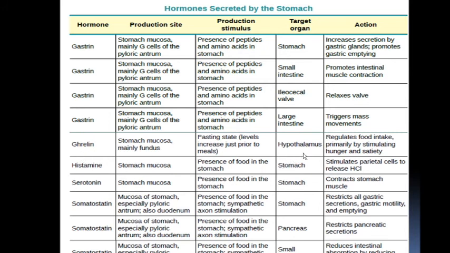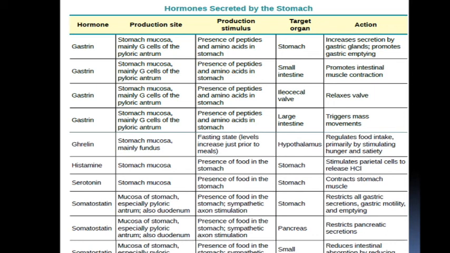Ghrelin's target organ is the hypothalamus. It regulates food intake, primarily by stimulating hunger and satiety. So the ghrelin hormone targets the hypothalamus for stimulating hunger and satiety. Which hormone is responsible for hunger and satiety?